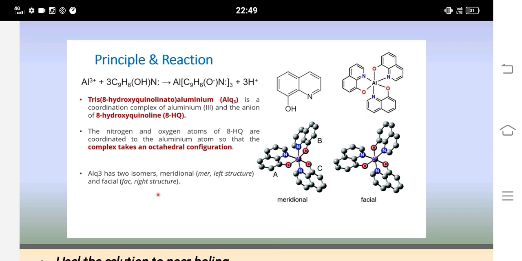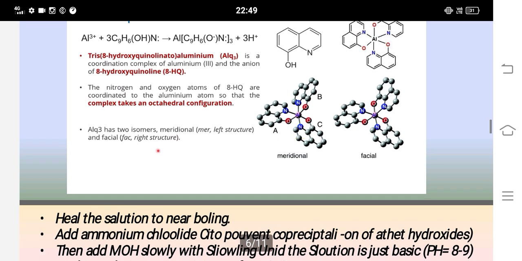Principle and reaction. Al3+ plus 3 C9H6OH N gives Al(C9H6ON)3 plus 3H+. Aluminium oxinate is a coordination complex of aluminium and the oxine ion. The nitrogen and oxygen atoms of 8-HQ are coordinated to the aluminium atom so that the complex takes an accurate configuration.